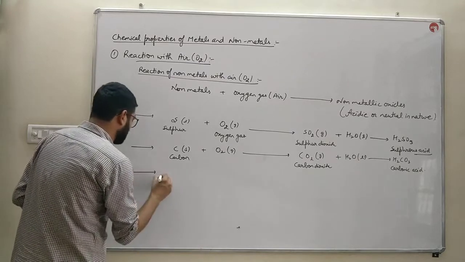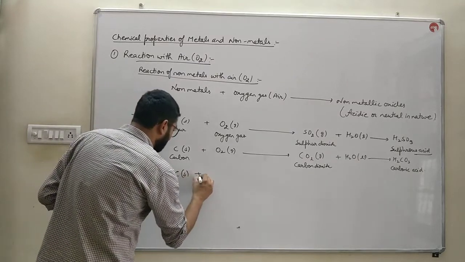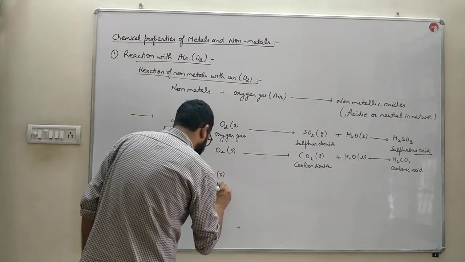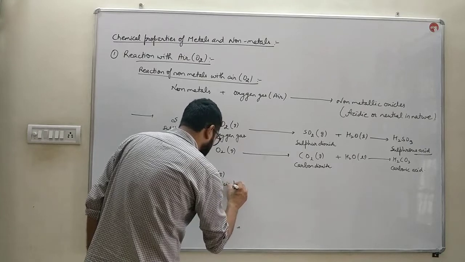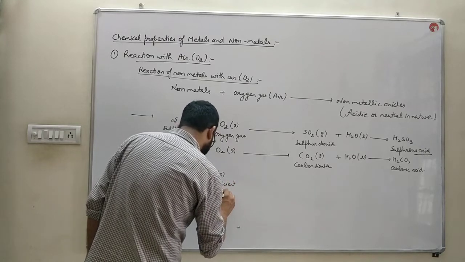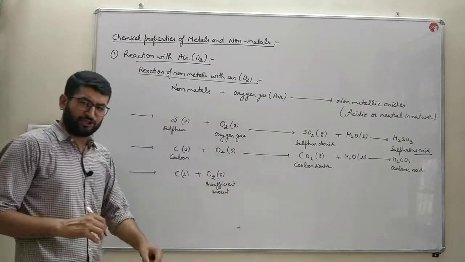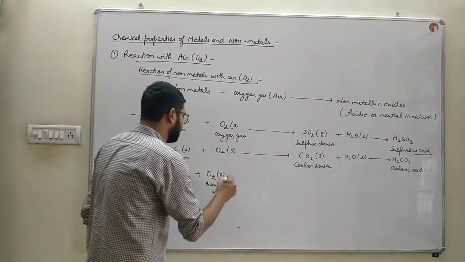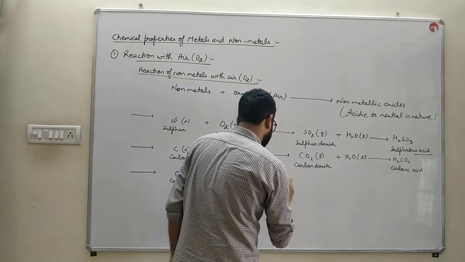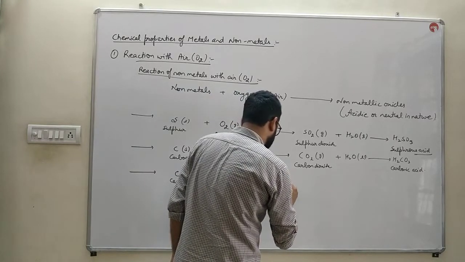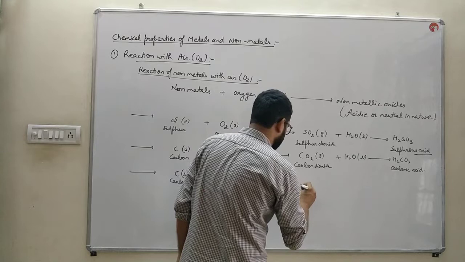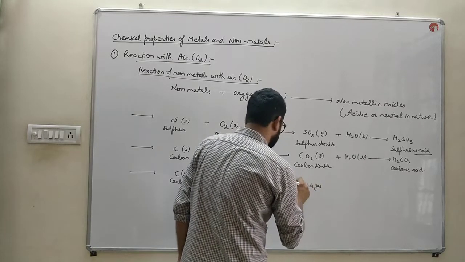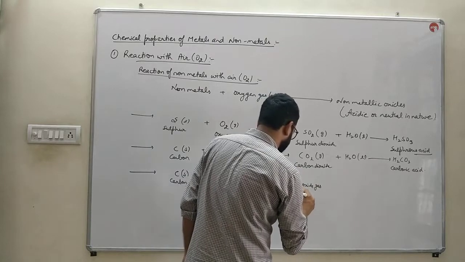Now we'll talk about the neutral compounds. When carbon reacts with oxygen gas and oxygen is in insufficient amount, when the availability of oxygen is less and carbon, which is a non-metal, reacts with oxygen, it will form carbon monoxide gas, and this is neutral in nature.